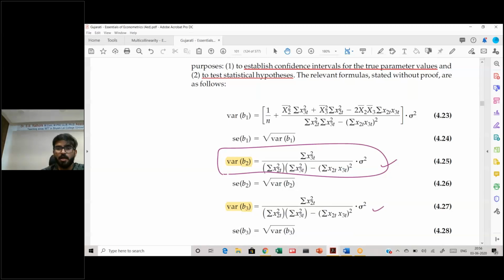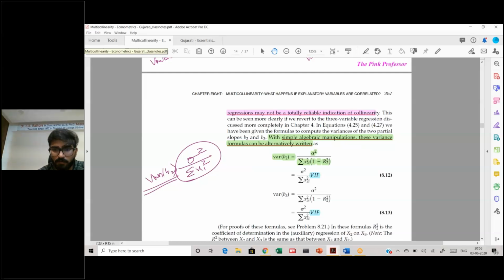Remember? Now what I want you to do as a problem is to find out how we can write this in this form. Please do that. This is a very important question to prove. You need to do certain algebraic manipulations and find out how the variance formula can be written in this form.